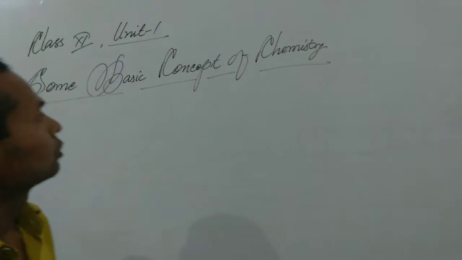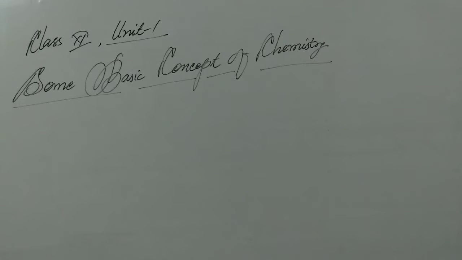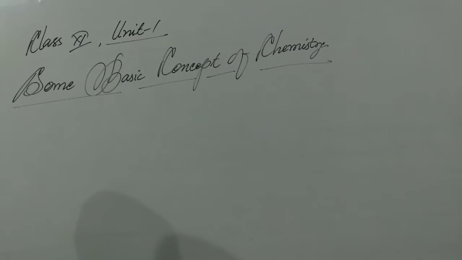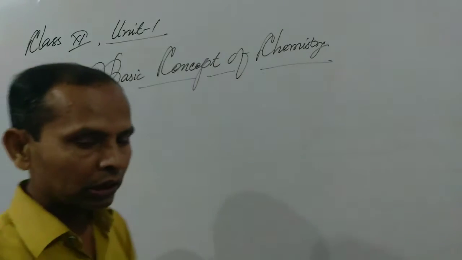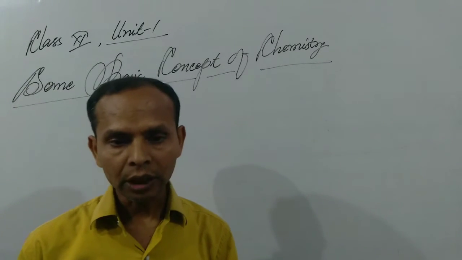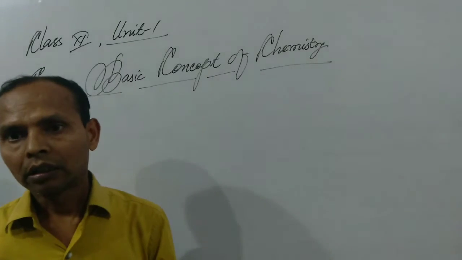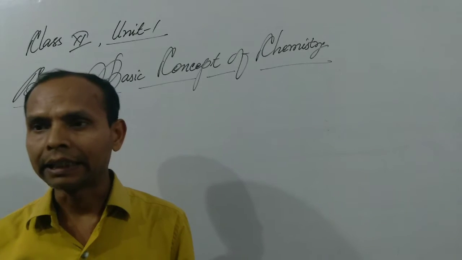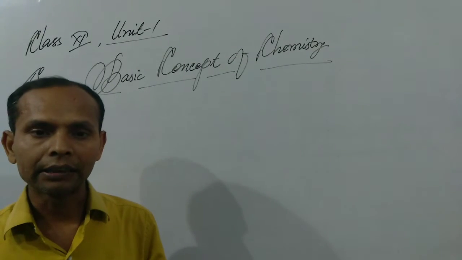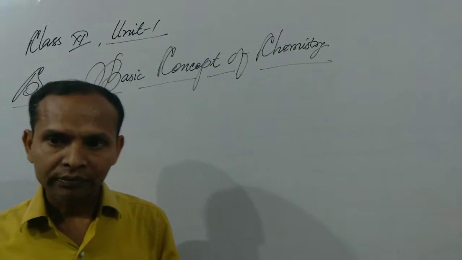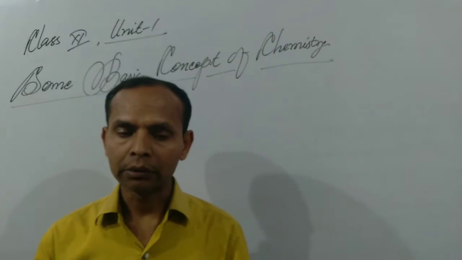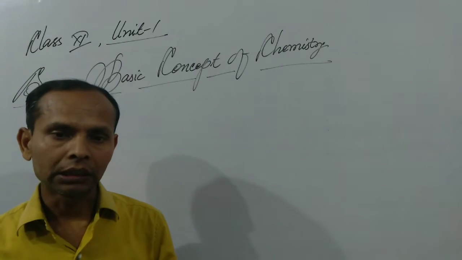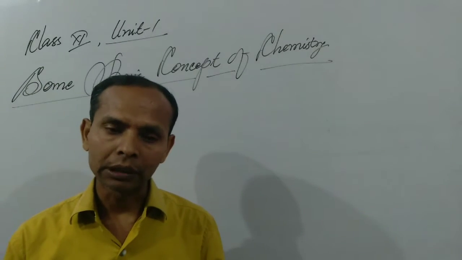So first we have to focus on the name of this unit, Some Basic Concepts of Chemistry. This is the chapter which is related to every part and every chapter of chemistry, like atoms, molecules, ions, mole concept, units of concentration of solution, laws of chemical combination, matter and their classification.